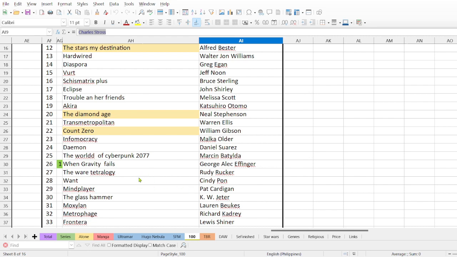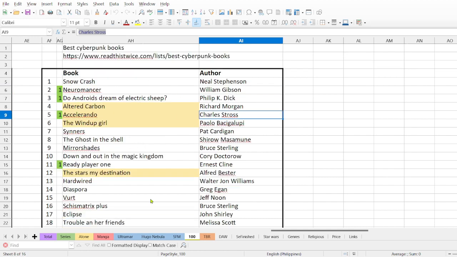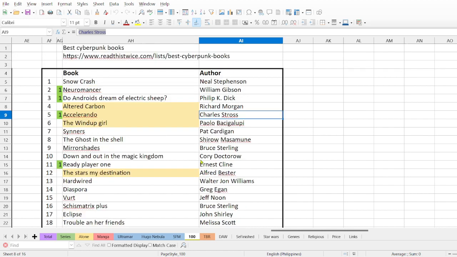Good, very good. And well, Ready Player One, Accelerando, Do Androids Dream of Electric Sheep, and Neuromancer. The funny thing is that even if I am interested in this category, not all the books I have read are great, or at least for me.